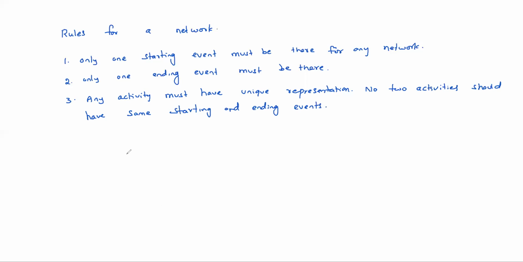Suppose you want to have two activities like this. This is one activity A, represented by 1 2. Starting event is 1, ending event is 2. So you cannot have it like this. See, suppose B activity also has the same starting and ending node. This is wrong. This representation is not allowed.